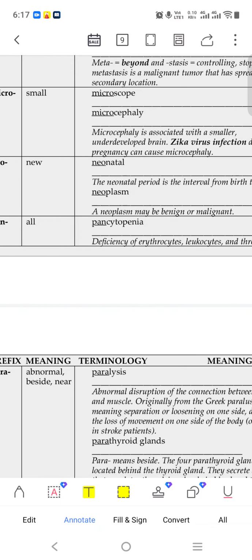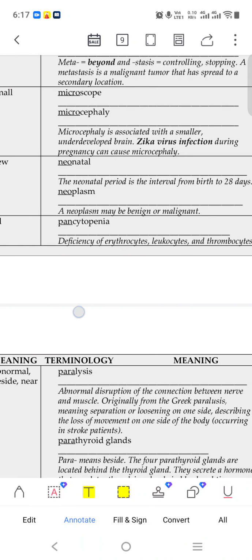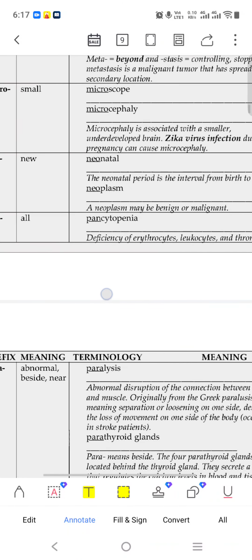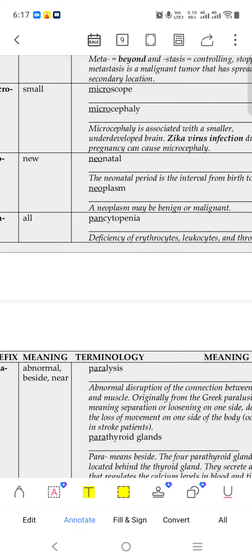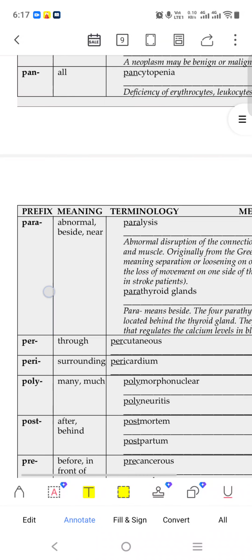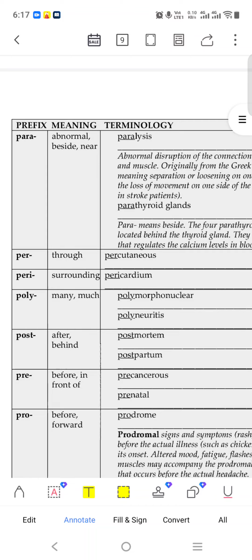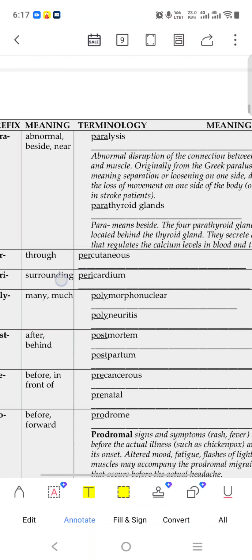Pan means all. Pancytopenia means deficiency of erythrocytes, leukocytes, thrombocytes, all of them. Penia means deficiency. Para means abnormal. Paralysis is like this, where our body stops working.